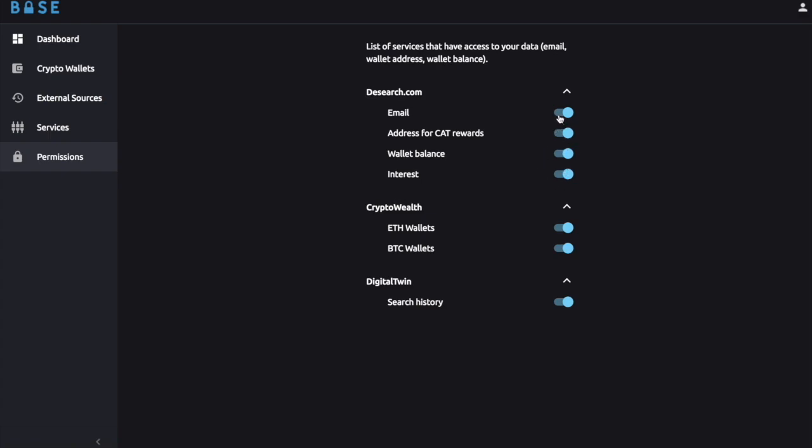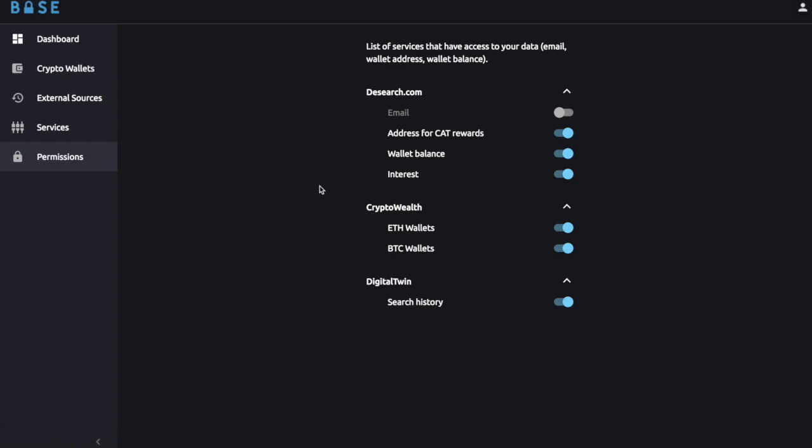But check here. User allowed this search to access only the wallet balance and his interest. This is anonymous information. It means that while this search knows user's crypto wealth, this search does not know the actual user's wallet addresses.